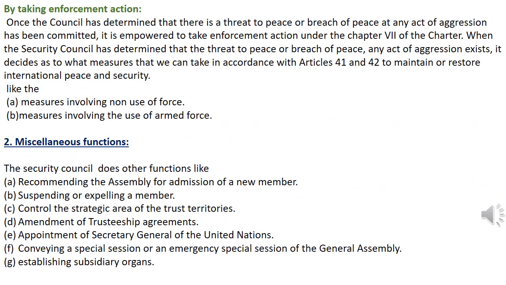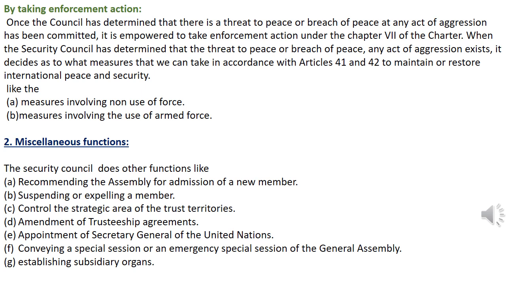By taking enforcement action: once the council has determined that there is a threat to the peace or any aggression has been committed, the power of enforcement action will be taken into consideration. This is provided in Chapter 7 of the Charter. By taking enforcement action, the Security Council can settle disputes if there is a threat to the peace or breach of peace, according to Articles 41 and 42 of the UN Charter, either without the use of force or by using armed forces.